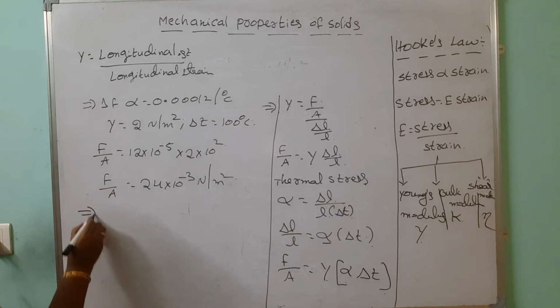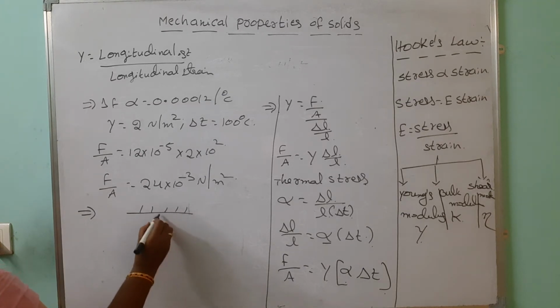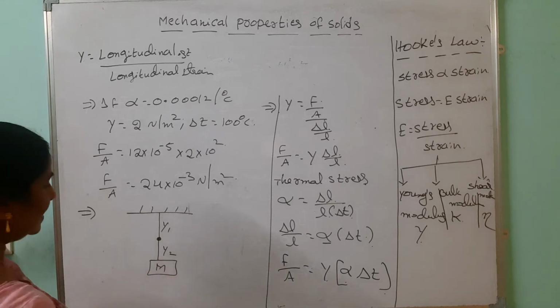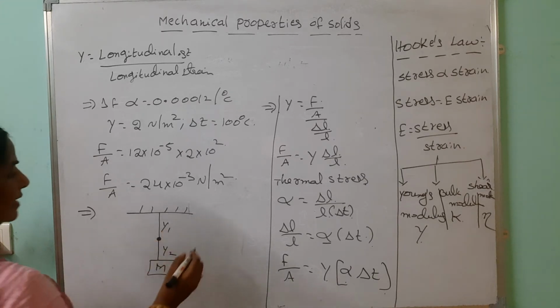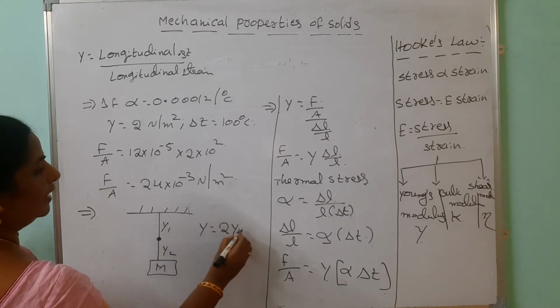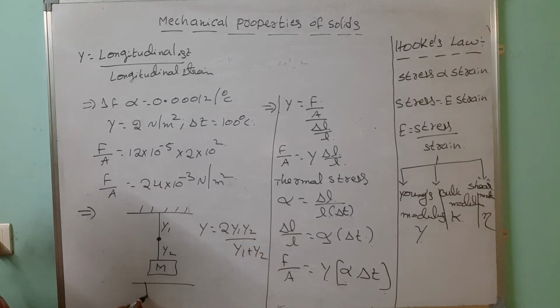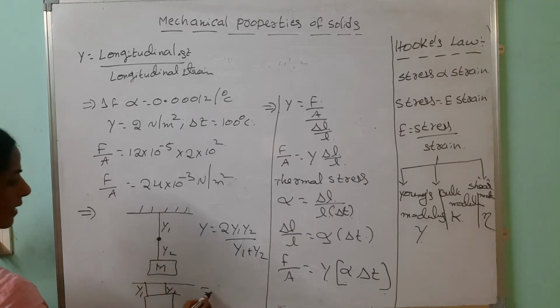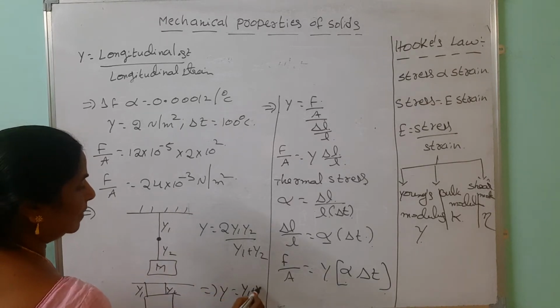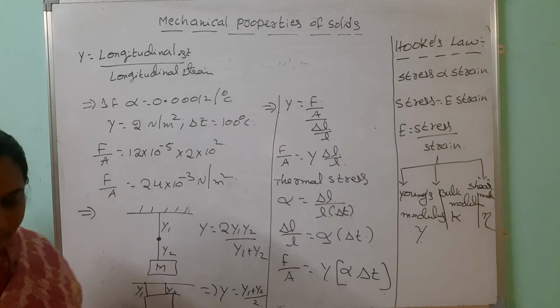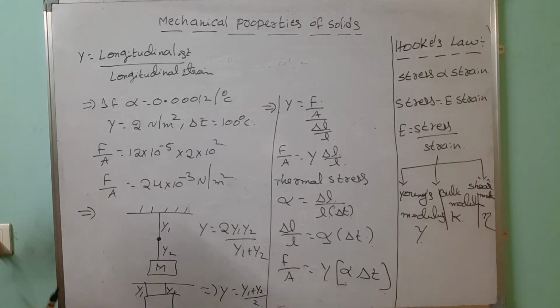Suppose we are taking another application, look here. Two wires. First one Young's modulus is Y1. Second one Young's modulus is Y2. Same load you should apply here. In this case, what is the resultant Young's modulus? Y equals 2 Y1 Y2 by Y1 plus Y2. Like that you are taking two wires in parallel. Same load you should apply. This is the Y1 and this is the Y2. Here resultant Young's modulus is Y1 plus Y2 by 2. You can call this the series and this the parallel connection of the wires. This is the detailed explanation of the Young's modulus.